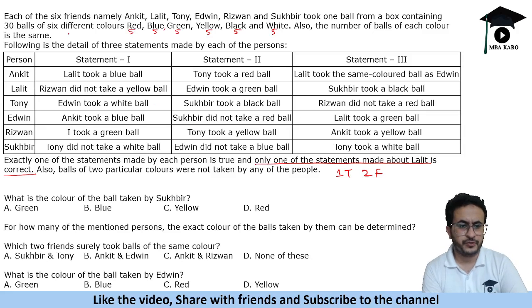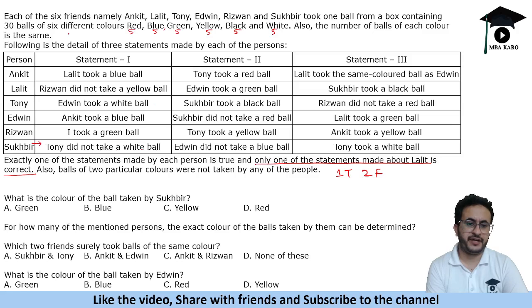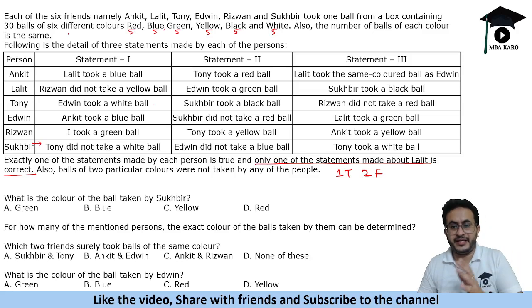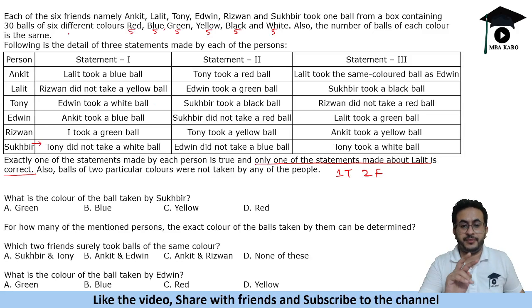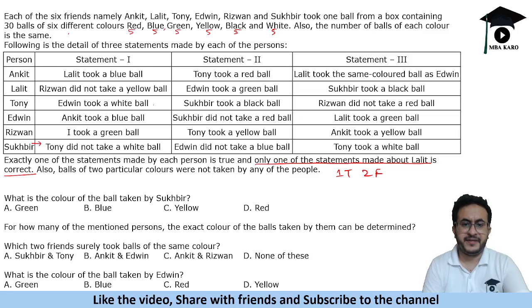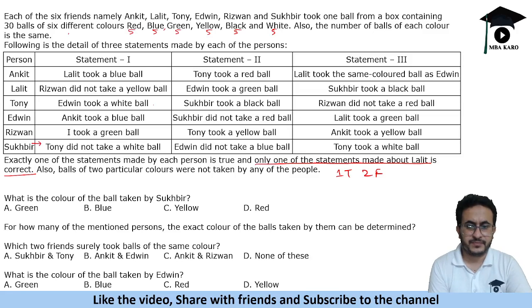Now if you start with Sukhbir, Sukhbir says Tony did not take a white ball, Tony took a white ball. Now this is contradictory because it is just opposite of each other, right? If I say Tony took a red ball and I say Tony took a blue ball, that is not contradictory, because 2 people can take same color balls. So this particular statement is contradictory.